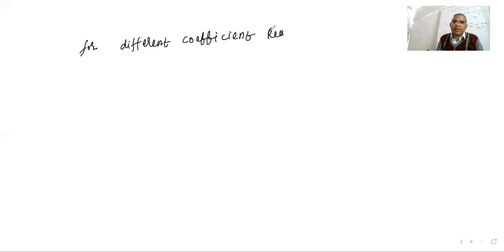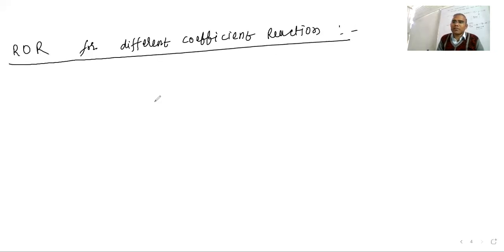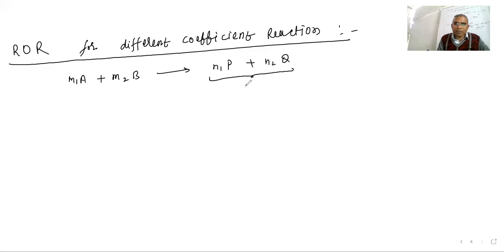Okay, so they are saying that the rate of reaction depends on the coefficients. Rate of reaction, ROR, for different coefficient reactions. Suppose I take one reaction from the book: m1 mole of A plus m2 mole of B reacting gives n1 mole of P plus n2 mole of Q. The terms P and Q are the products, and A and B are the reactants.